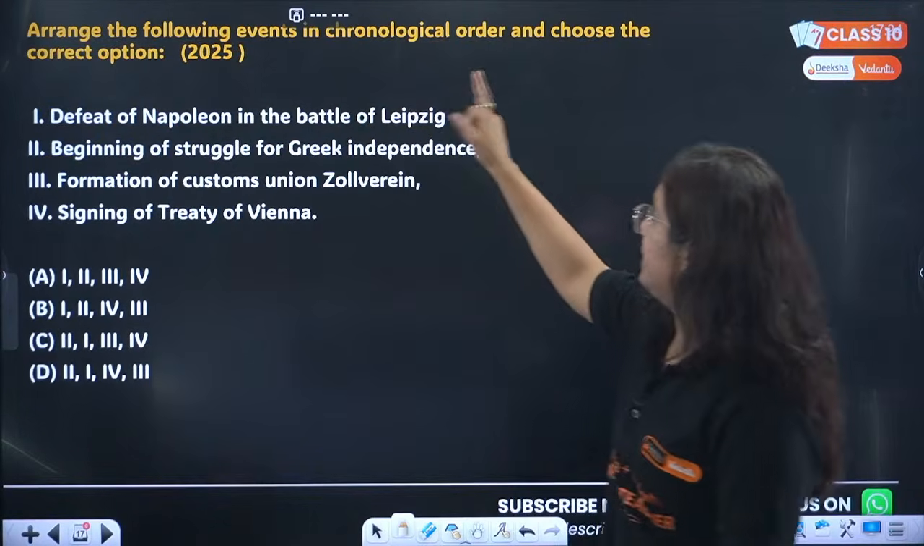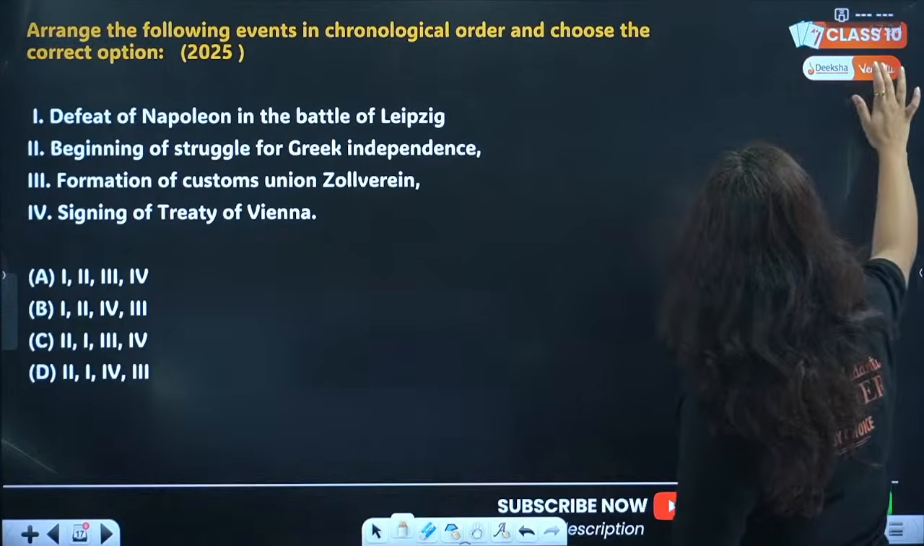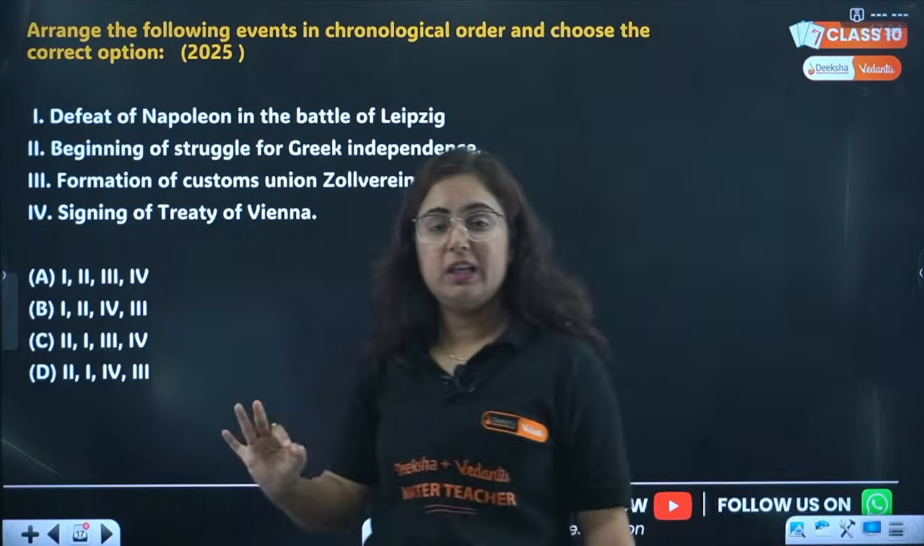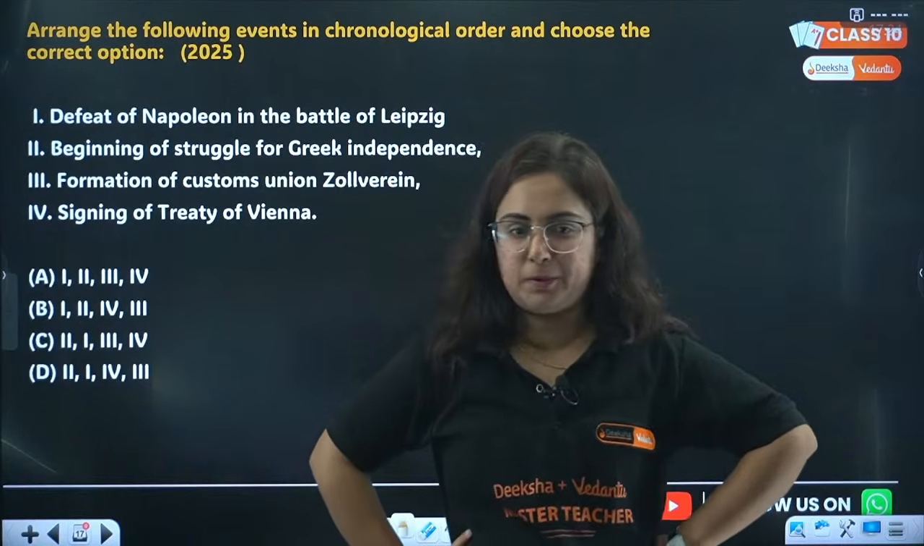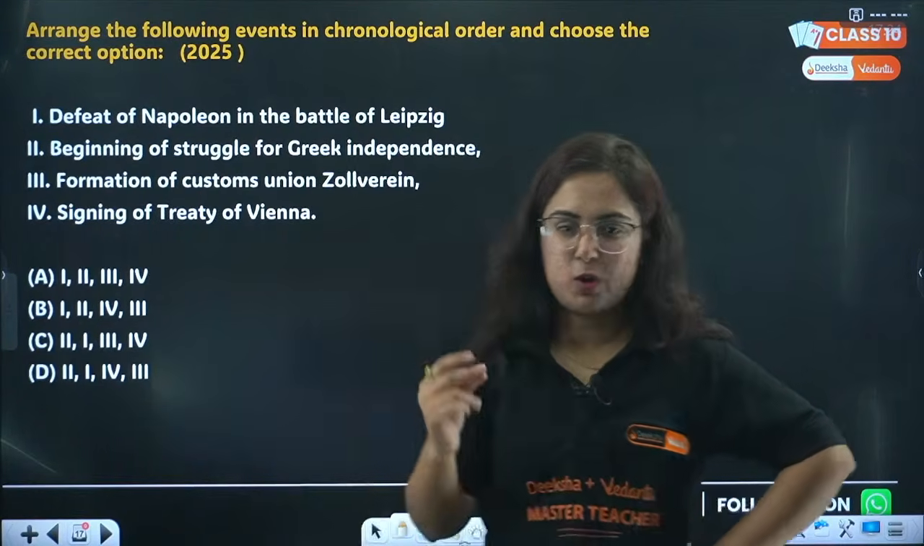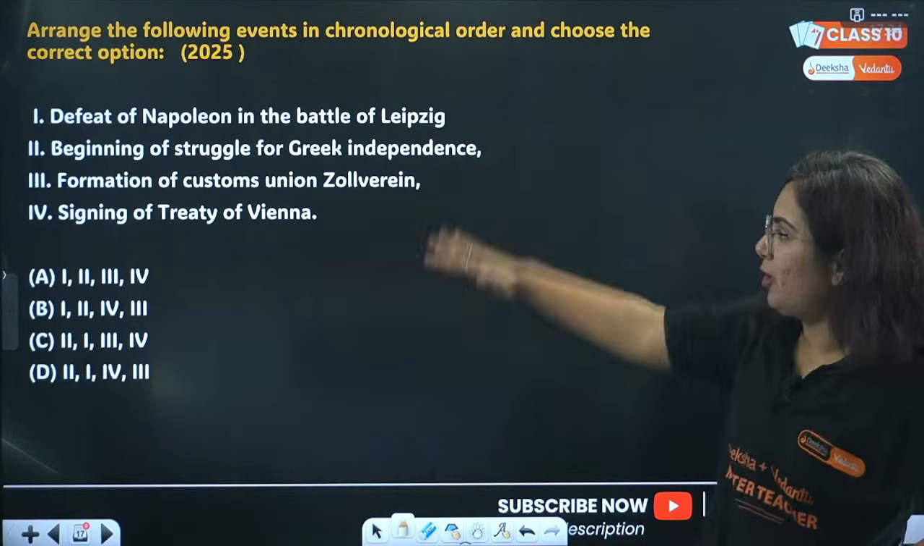Arrange the following events in chronological order and choose the correct option. Beta, this chronological type of question is one of the favorite types of question that comes from this chapter. Okay, are you ready for this? So we have to arrange the following events in chronological order.